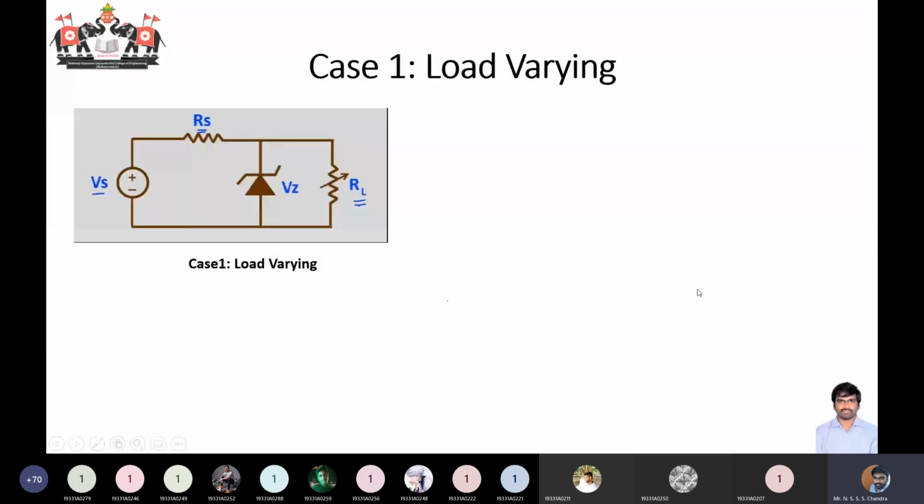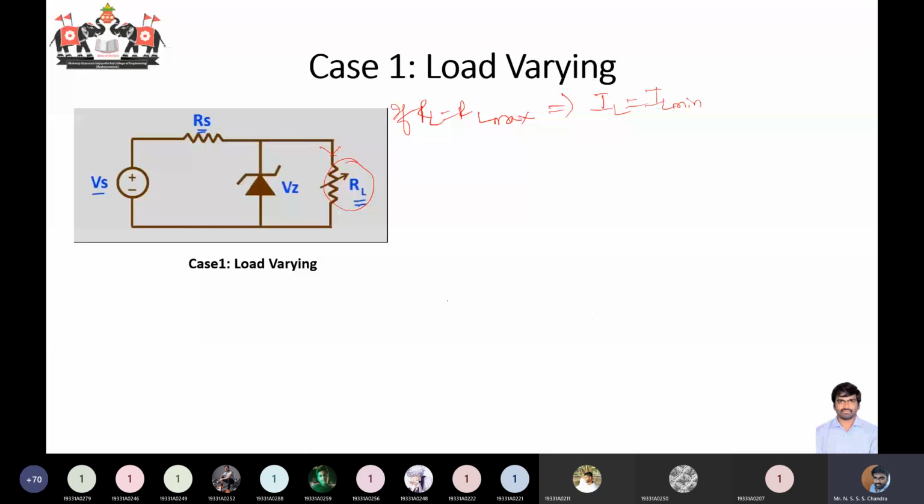Now I need to discuss what happens when there's a maximum resistance. Let us say that RL is equal to RL max. When you have a large resistance over here, what will be the current through the resistor? It will be a small current. So if RL is equal to RL max, your IL is equal to your minimum current.